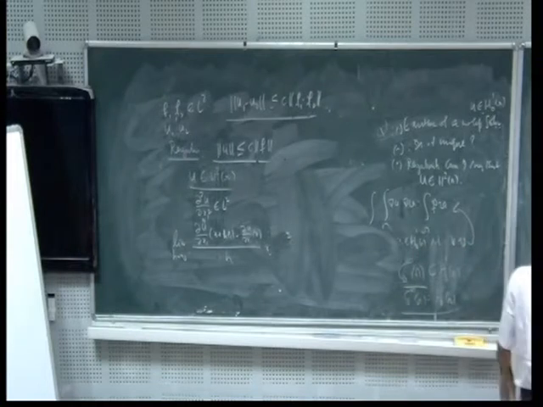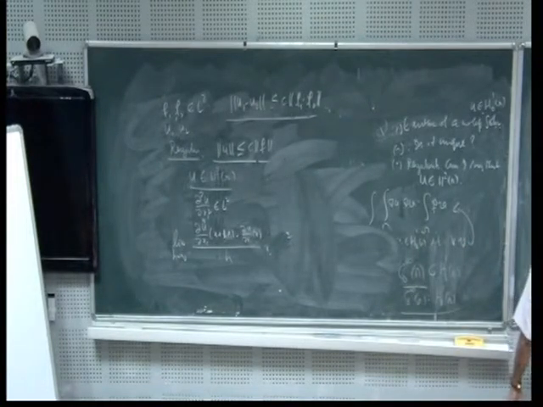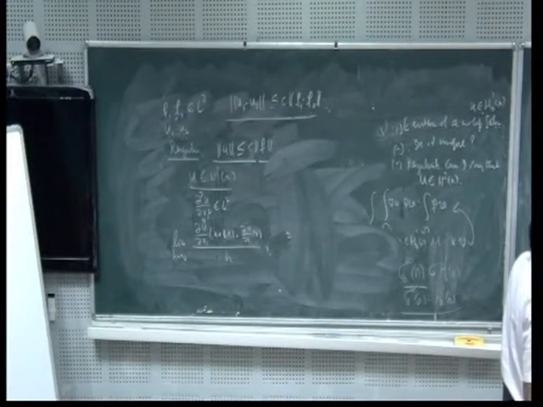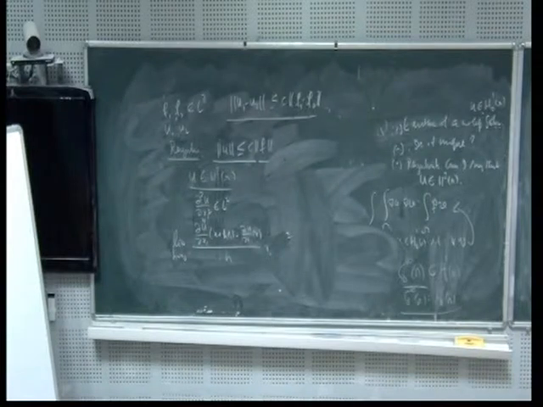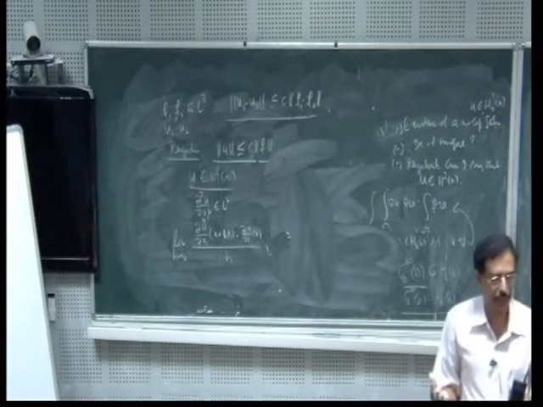Now what happens? If this is the case, look at this one. I call this VH. VH is equal to du by dx1 of x plus t times e1 minus du by dx of x, divided by h. So this VH is in L2, that is what we have proved, and this is uniformly bounded in L2. I know that L2 is a reflexive Banach space.